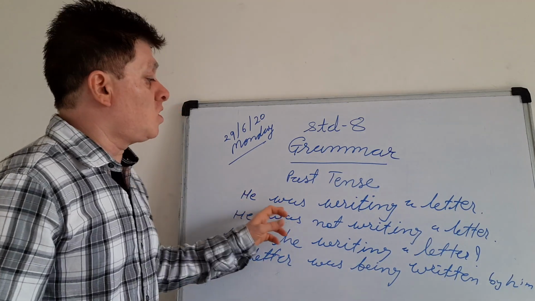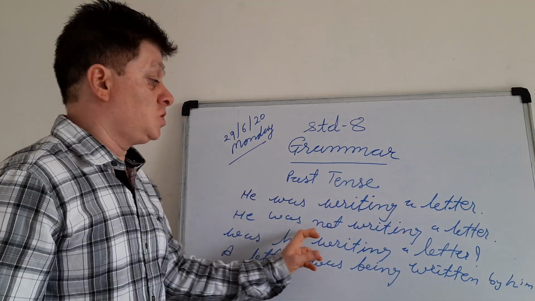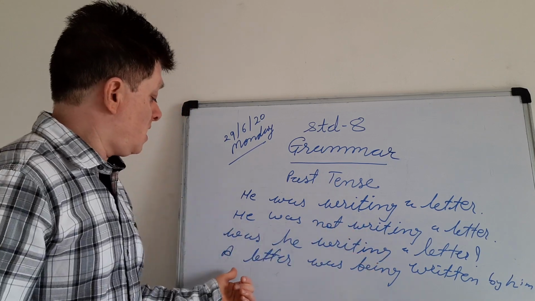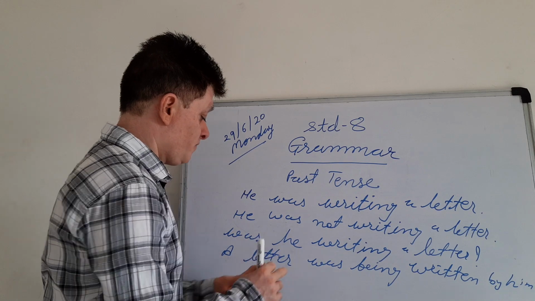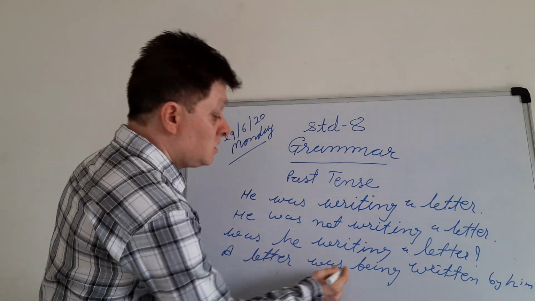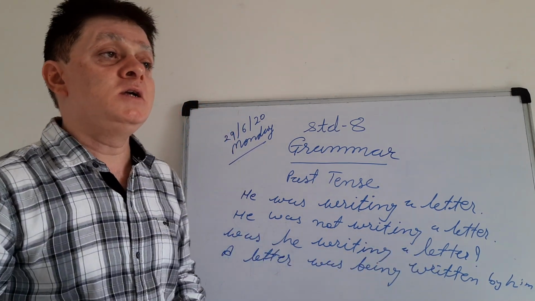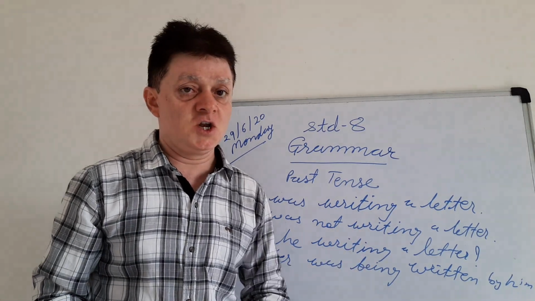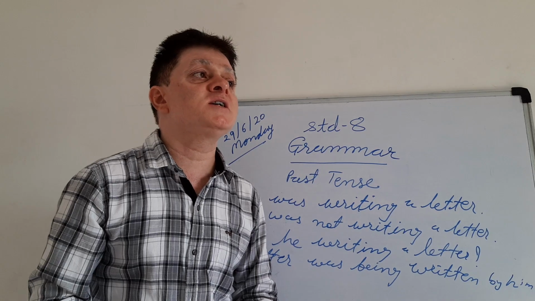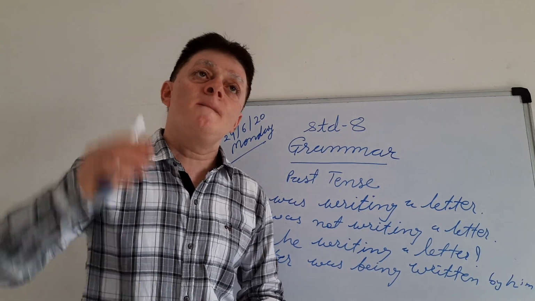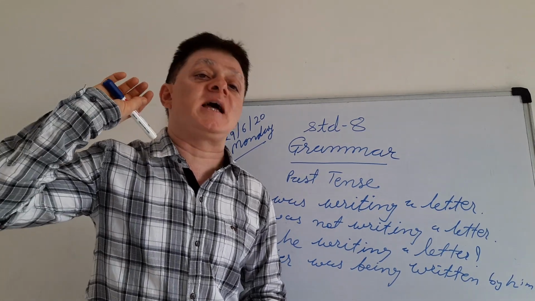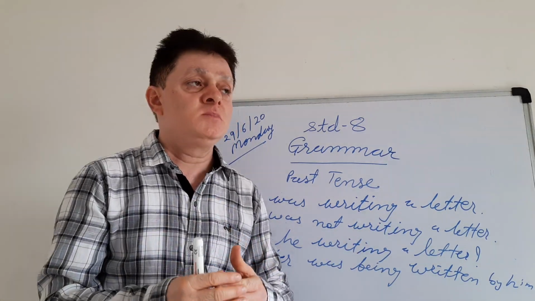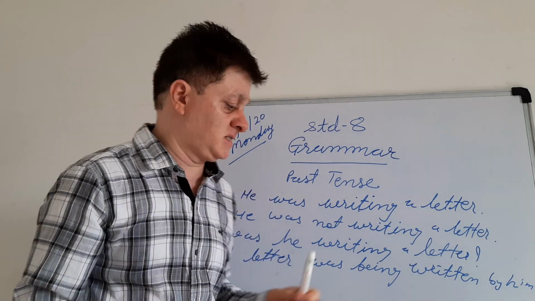So he was writing a letter, he was not writing a letter, was he writing a letter, and a letter was being written by him, in these four manners of the past continuous tense. Past continuous tense shows the past continuous action. So this tense also requires some support of the simple past tense.